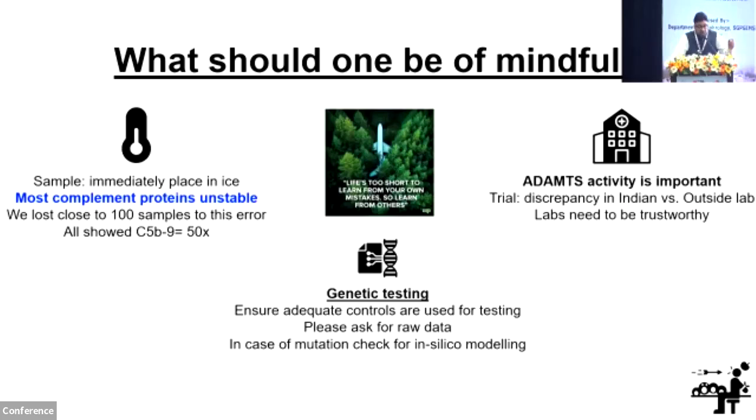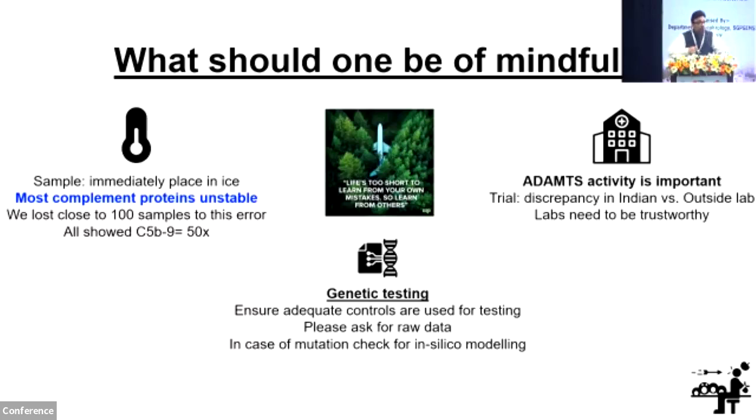The third one is genetic testing is very important. You need to be very careful when you do genetic testing. There's a competition, so people are likely to cut corners because they want to get as cheap as possible. So we had 2/3 of the patients with pregnancy associated HUS showing duplication CFHR 1 and 3. Many of these patients were planned for transplant. So we actually sent these samples to David Kavanagh for validation because it was surprising to us.